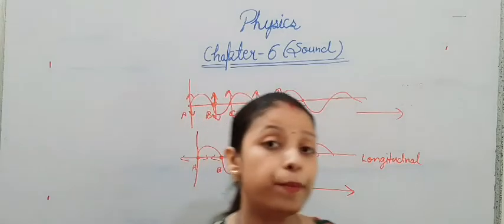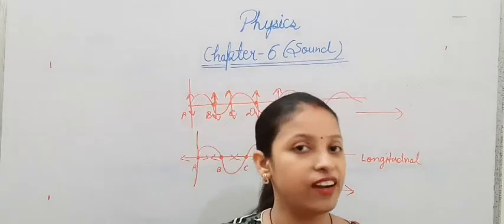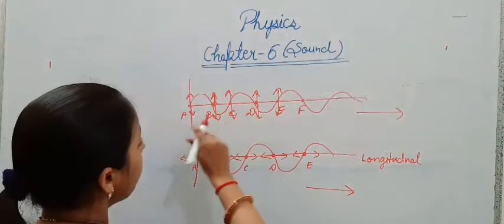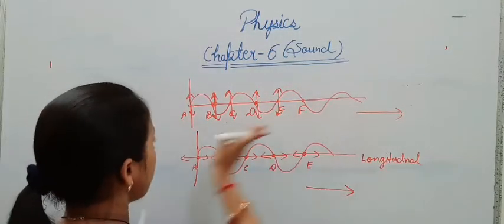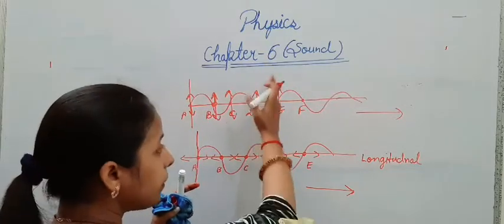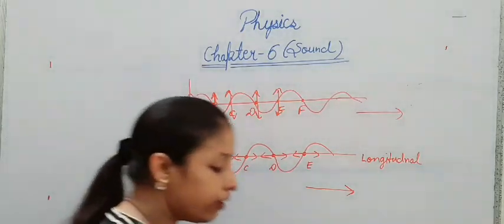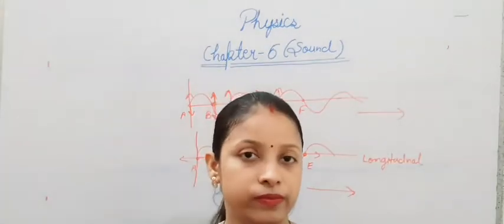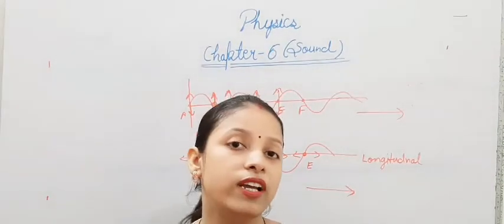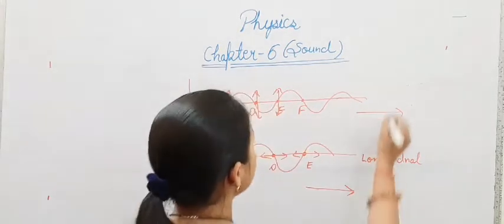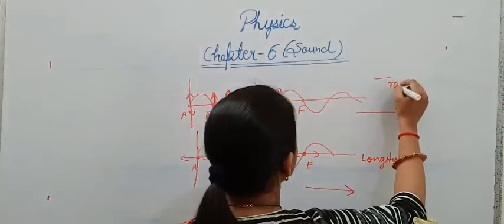You can say particles are moving up and down, perpendicular to the direction in which the wave is moving, so they are making a perpendicular line. So when the particles of the medium vibrate up and down perpendicular to the propagation of the wave, this kind of wave is known as a transverse wave.